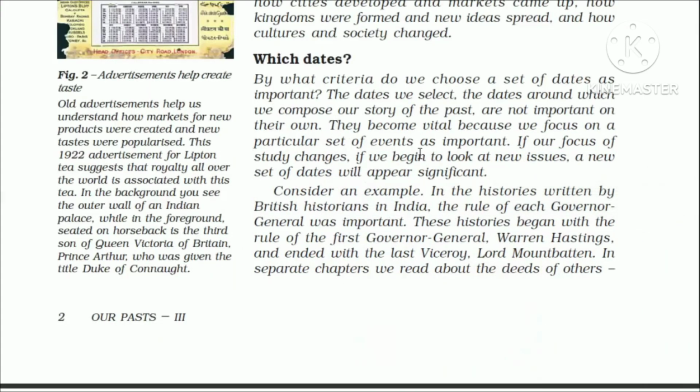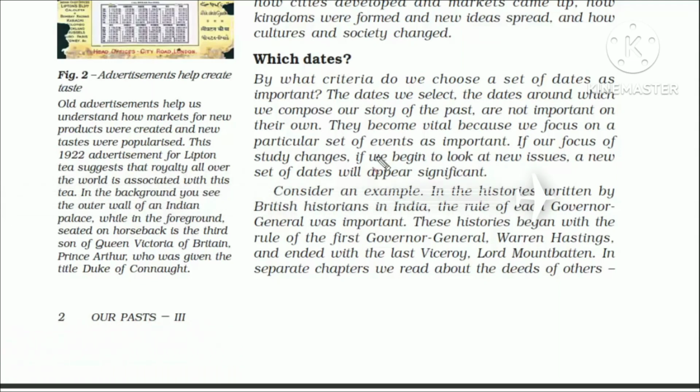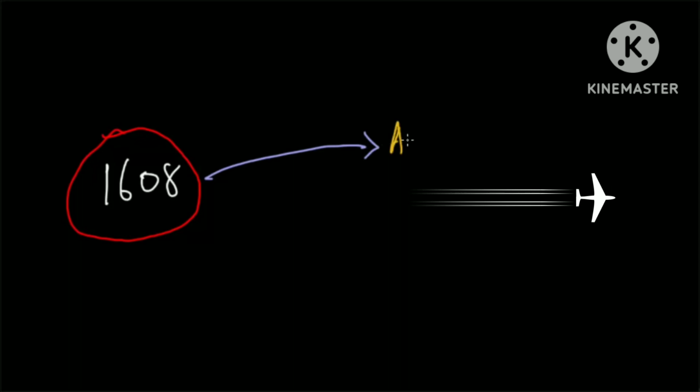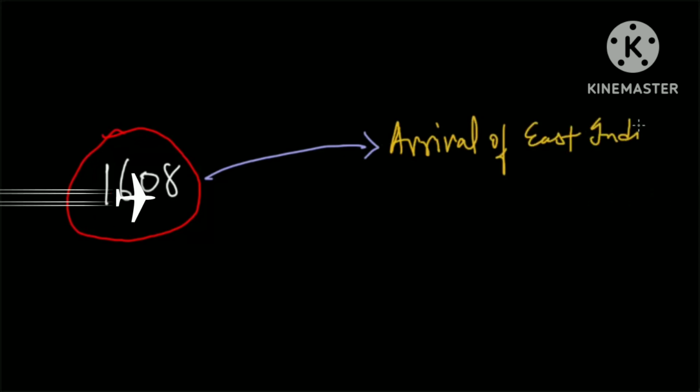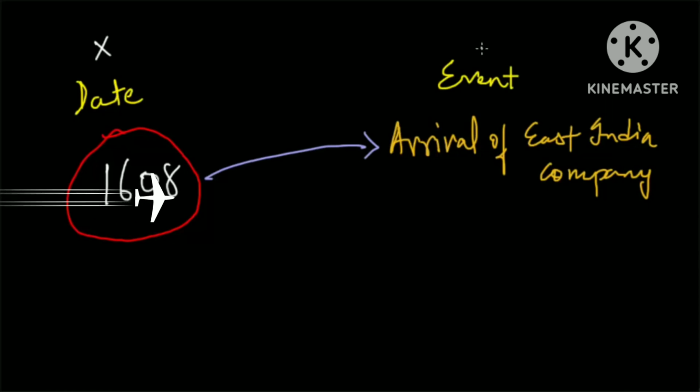Now the next topic is a crucial one. By what criteria do we choose a set of dates as important? So you need to understand that, first of all, not all the historical dates are important. The ones that are important are so purely due to the event that occurred during that time. For example, the date 1608 doesn't make any sense if we did not link it with the arrival date of East India Company. Therefore, it's the event that makes a date important.